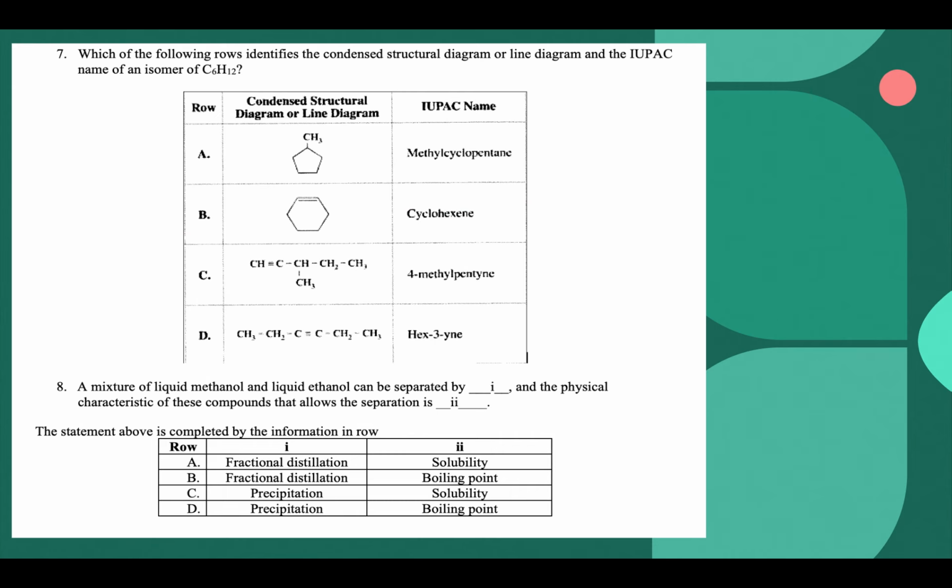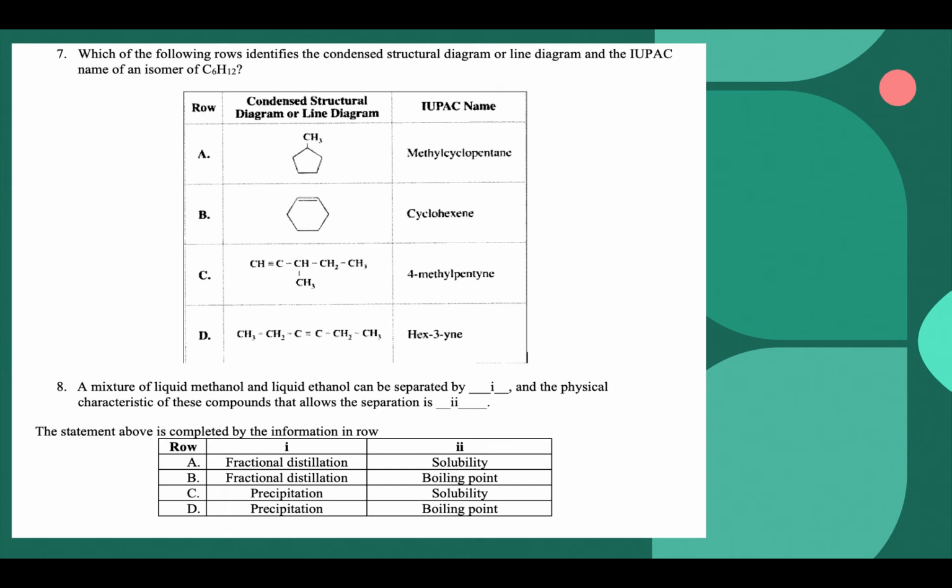So that first one, we have 6 carbons. So 1 from the methyl group, and then we have 1 here, 2, 3, 4, 5. So 5 within the cyclic part, so the ring.